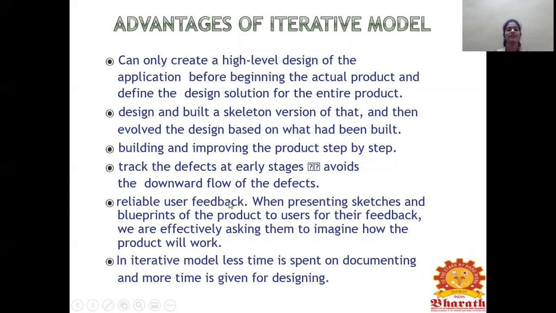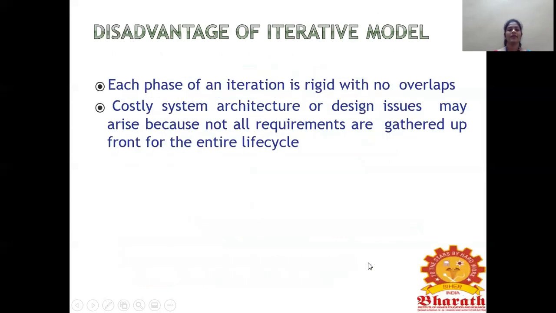The user will give feedback for improving the system. That user feedback will be very effective to imagine the product, how it will work. An iterative model has less time to spend on documenting. It mainly focuses on designing only, not on requirement documenting.